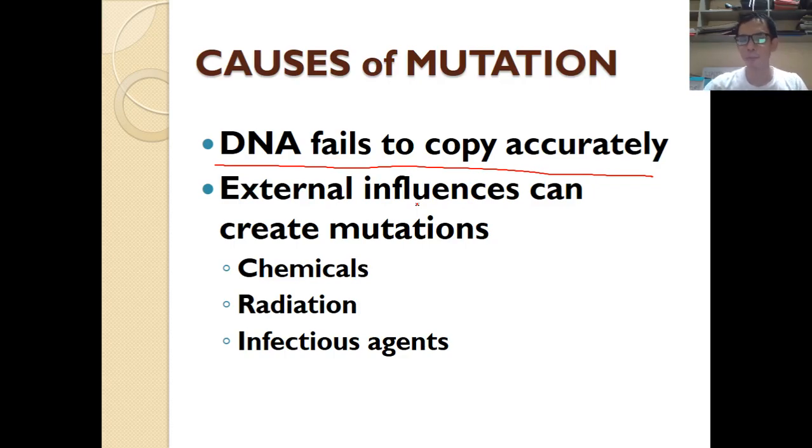Next, aside from DNA failing to copy accurately, external influences can be attributed as causes of mutation. So what are these external influences? One is chemicals, another one is radiation, and the other one is infectious agents. Let's start first with the chemicals. There are some chemicals that trigger changes in the cells, like some chemicals that change the amino acid group to become a different group.